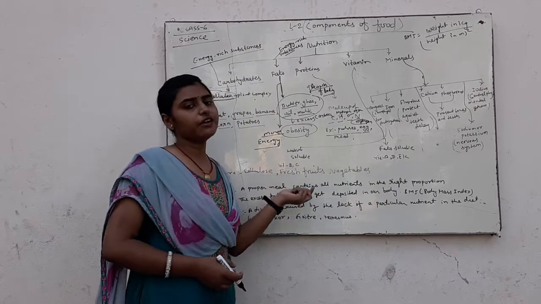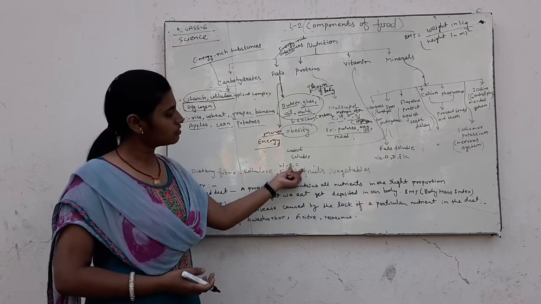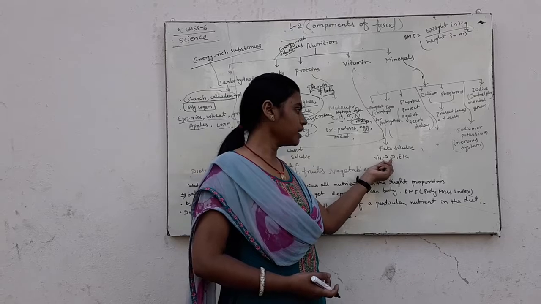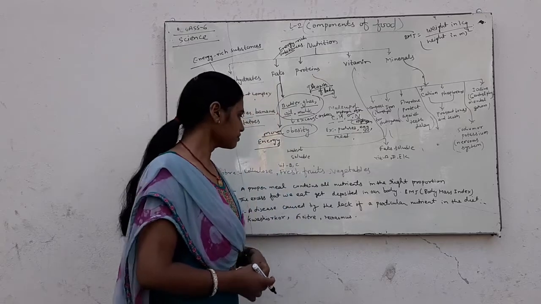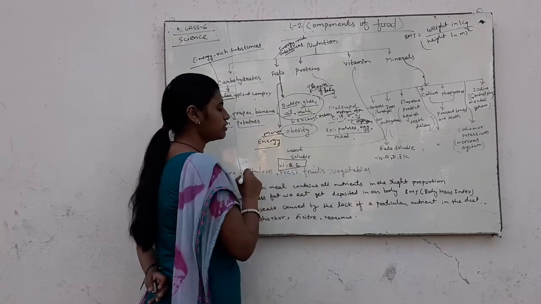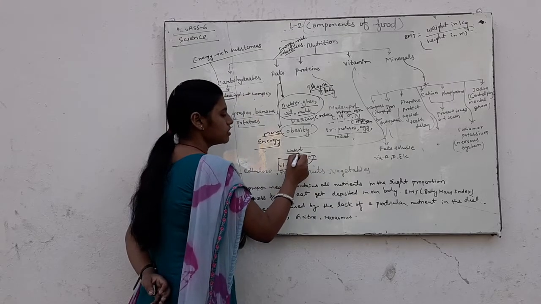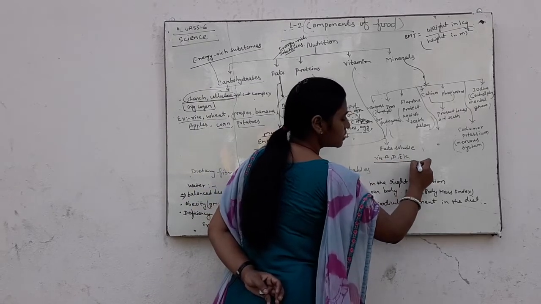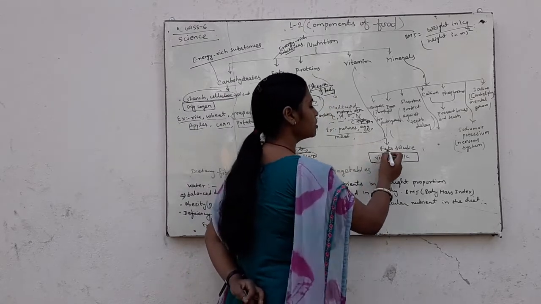Vitamin B and vitamin C are soluble in water. Vitamins A, D, E and K are fat soluble because they dissolve in fat.